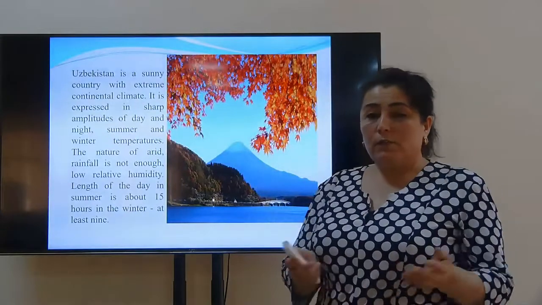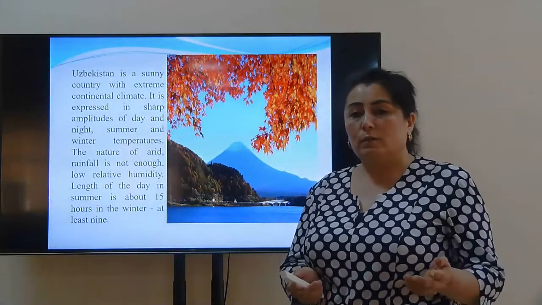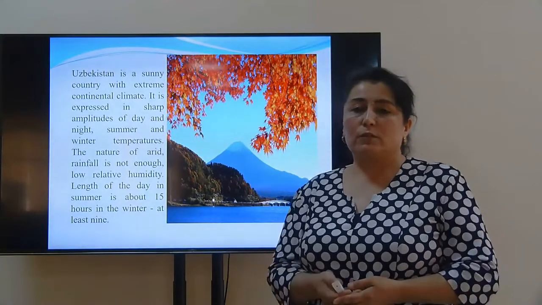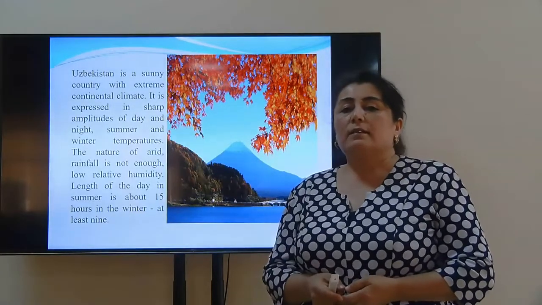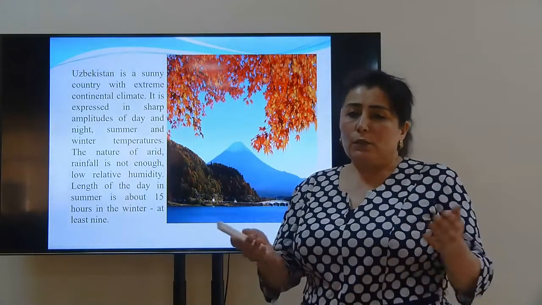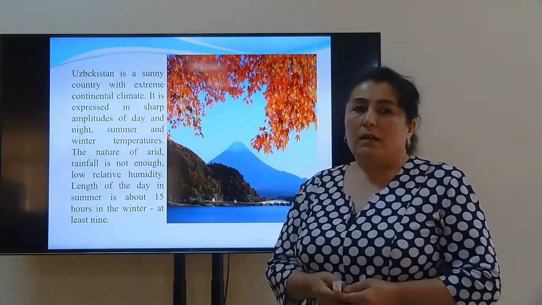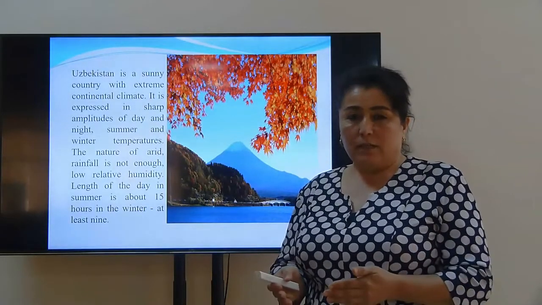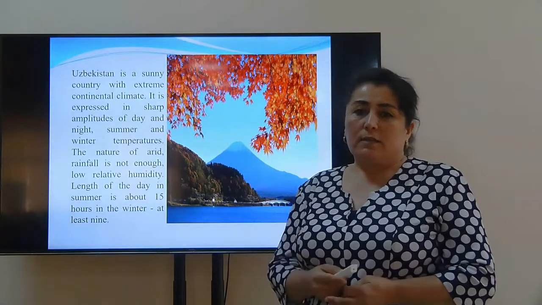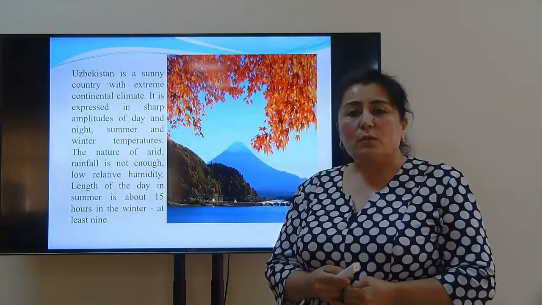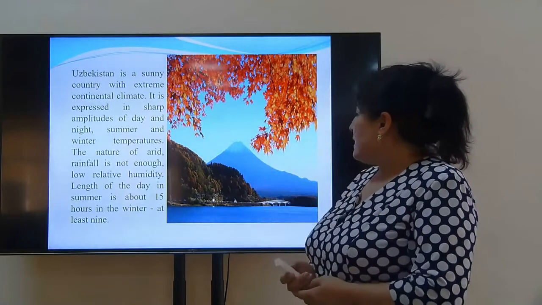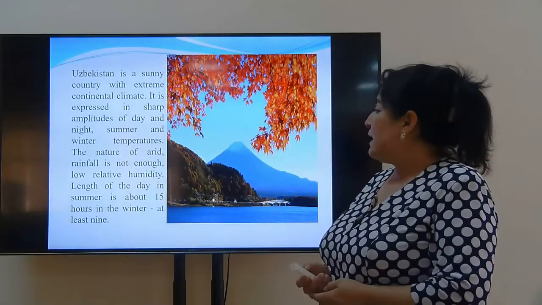Let's talk at first about the climate and weather of Uzbekistan. I have a question for you. How can you describe the climate of Uzbekistan? Yes, it is a sunny country. Its climate is continental. There are four seasons in a year. At the beginning of every season, the weather changes. For example, winter is cold, summer is a hot season, spring is a warm season, and autumn is cool. The length of the days in summer is about 15 hours; in winter it is at least.